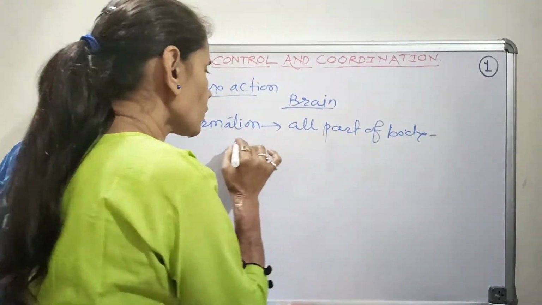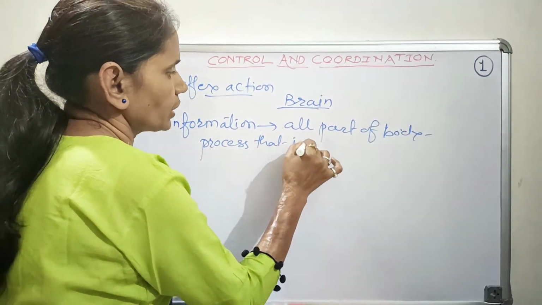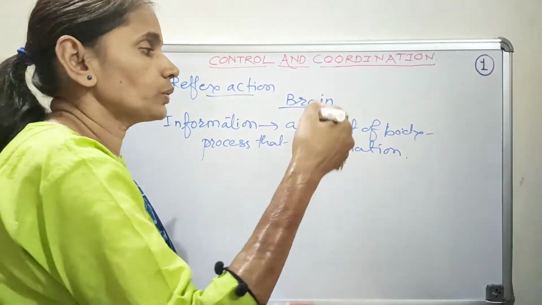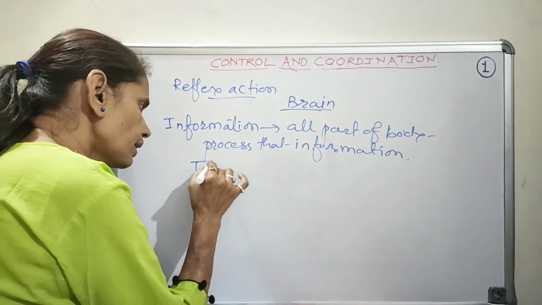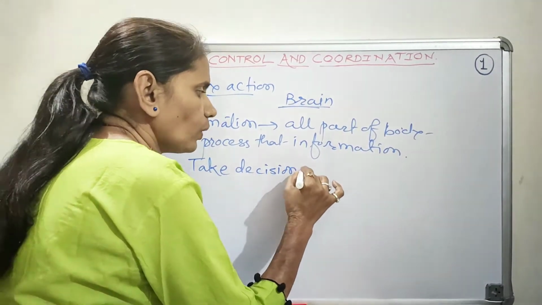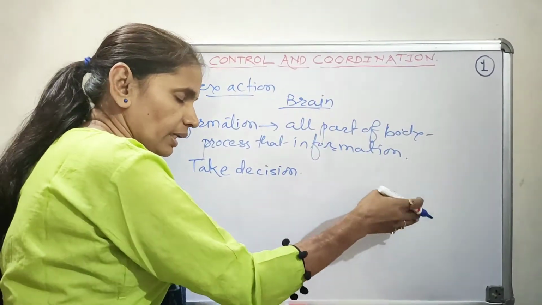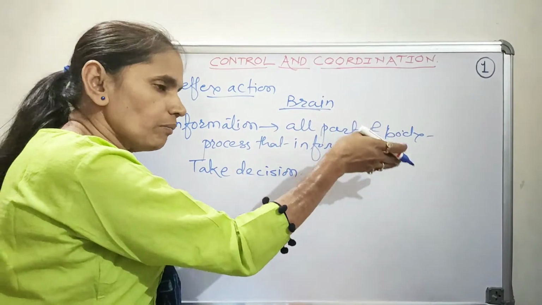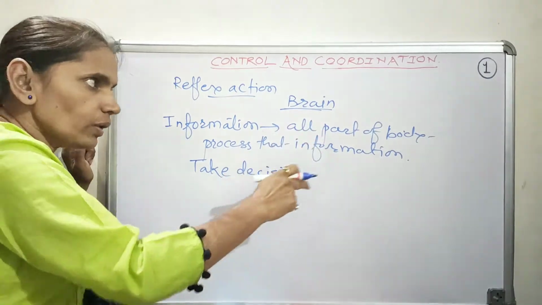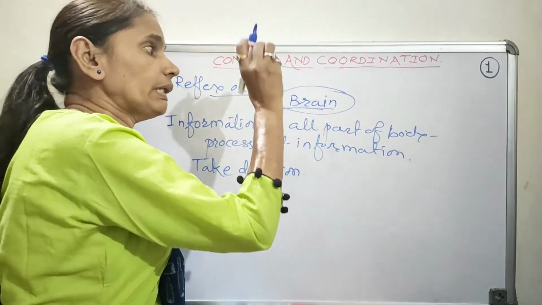Then it processes that information, and further through the thinking process, it takes the decision according to that information, and further that decision is transferred to the muscular tissue or muscles, and finally the muscle tissue takes the action. Overall in this process, the brain is the key organ where this information is integrated.